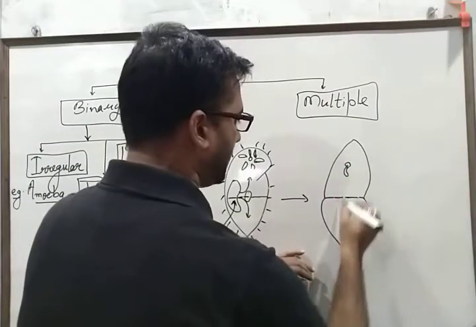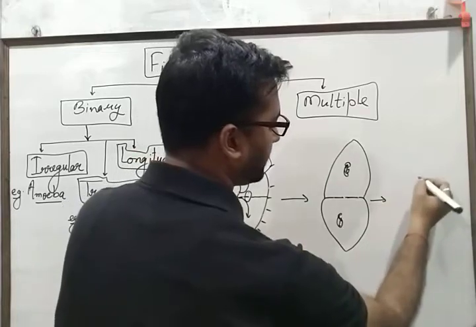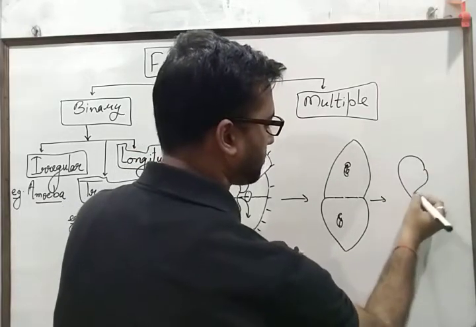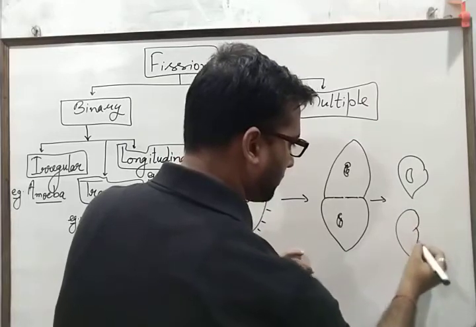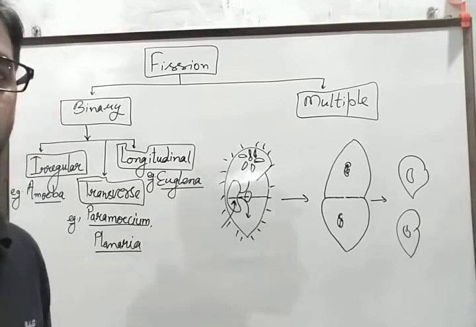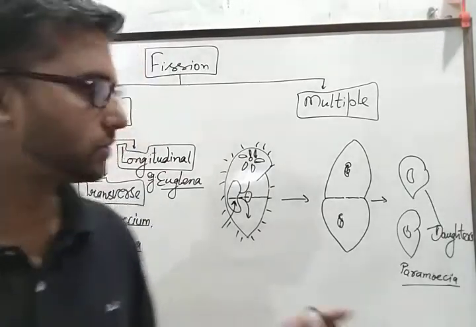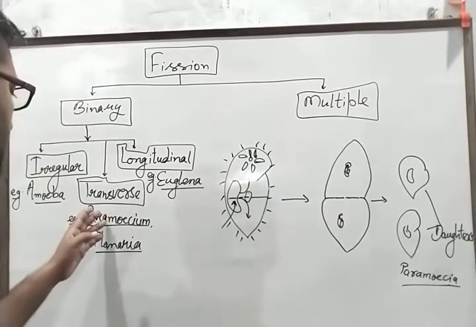Further, the nuclei get separated and finally two daughter paramecia are formed with complete structures.